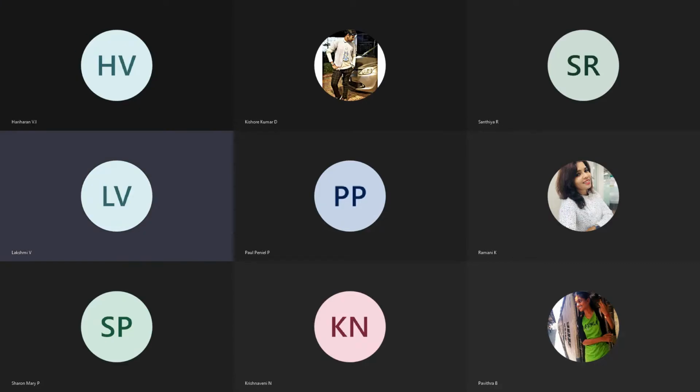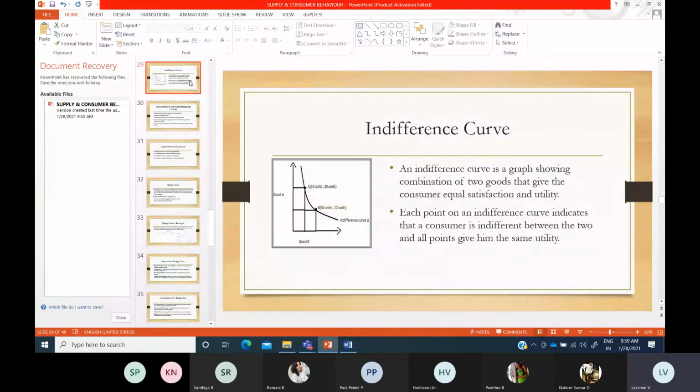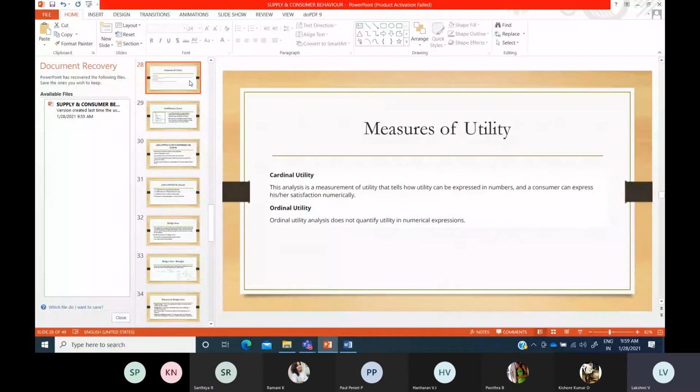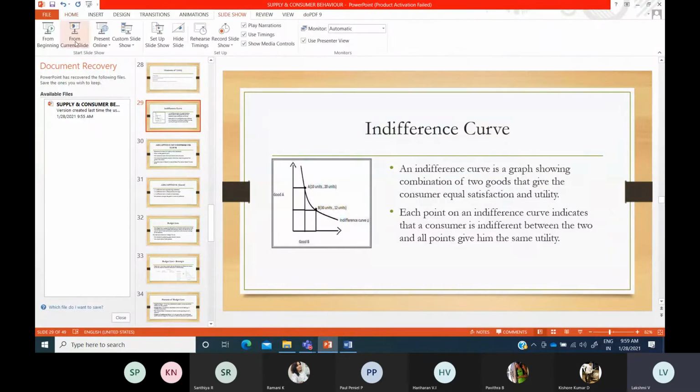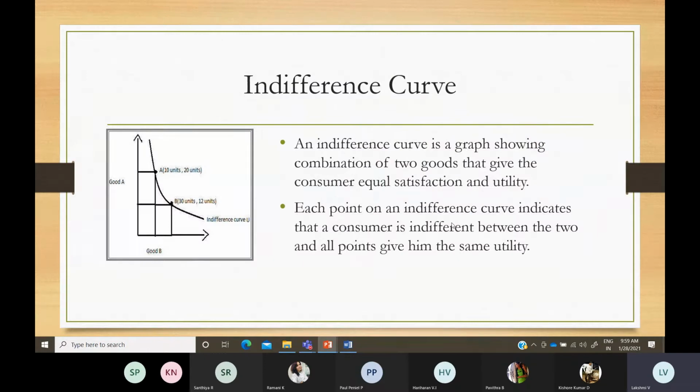So in the last class, we were discussing what is meant by indifference curve. If you see under the approaches to consumer behavior, we have the law of diminishing marginal utility as one topic, and the other topic is indifference curve. The law of diminishing marginal utility states that after each and every unit of consumption, your marginal utility will decrease. Your satisfaction level will decrease after each unit of additional consumption. That has been explained under the law of diminishing marginal utility.